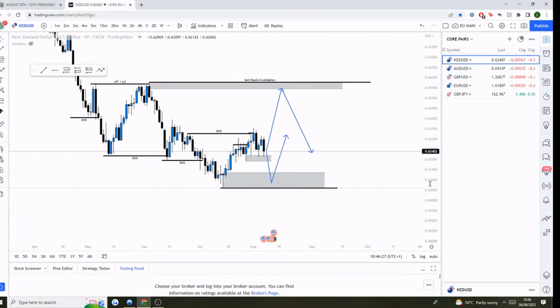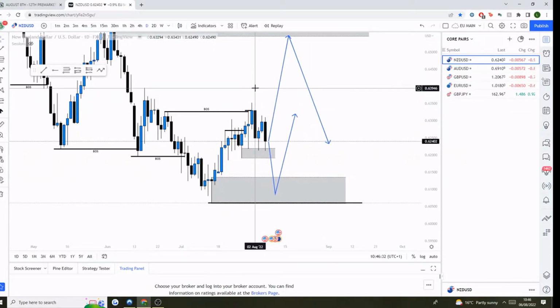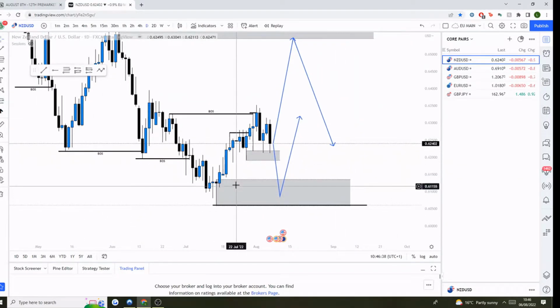Now, with that said, however, what we've had recently is a bullish break of structure, and that bullish break of structure has left behind this bullish order block here, which is where I'd expect institutional demand to lie.